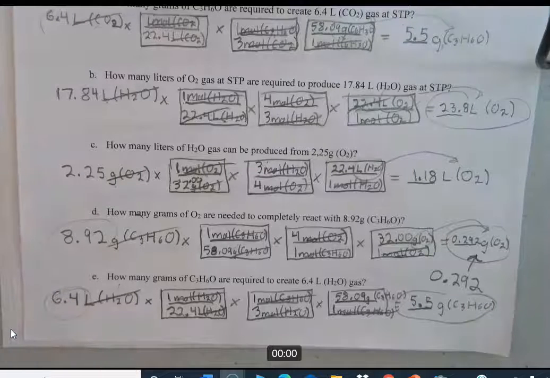Okay, and that takes care of the first problem. Again, as you get proficient at these, you'll get to where they go pretty quickly, okay? They're not always quick, but they're quicker. You see, we cut out a lot of writing that we did last week with all the different ratios that we could use. By now, hopefully you can see how those ratios set up as you go along.